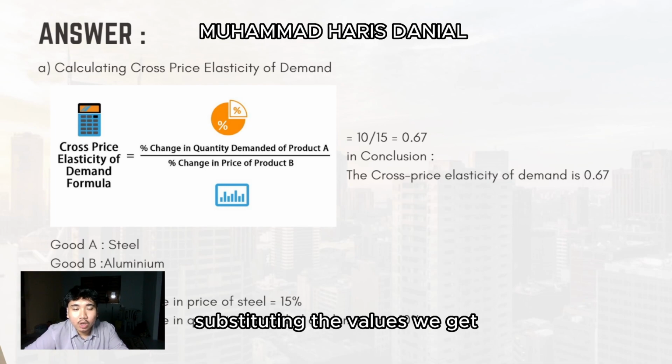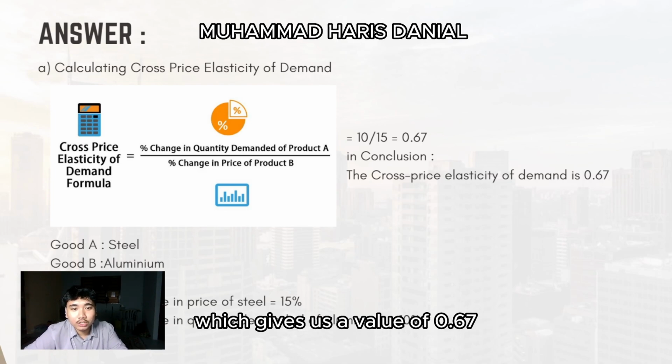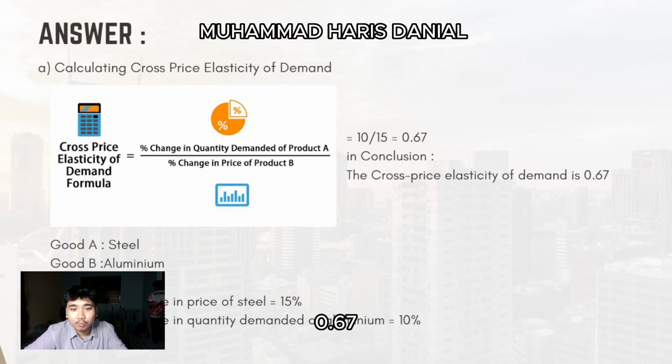Substituting the values, we get 10 divided by 15, which gives us a value of 0.67. The cross price elasticity of demand between steel and aluminium is 0.67.